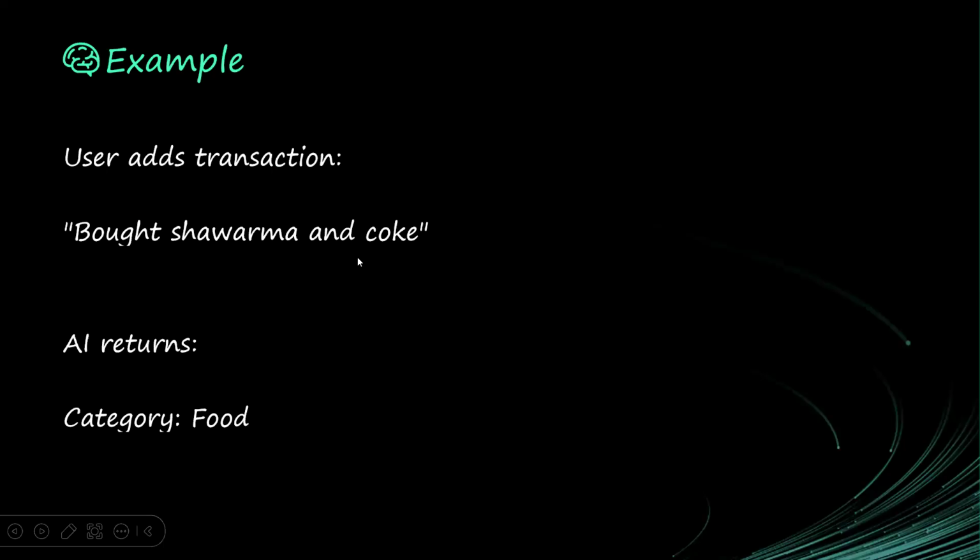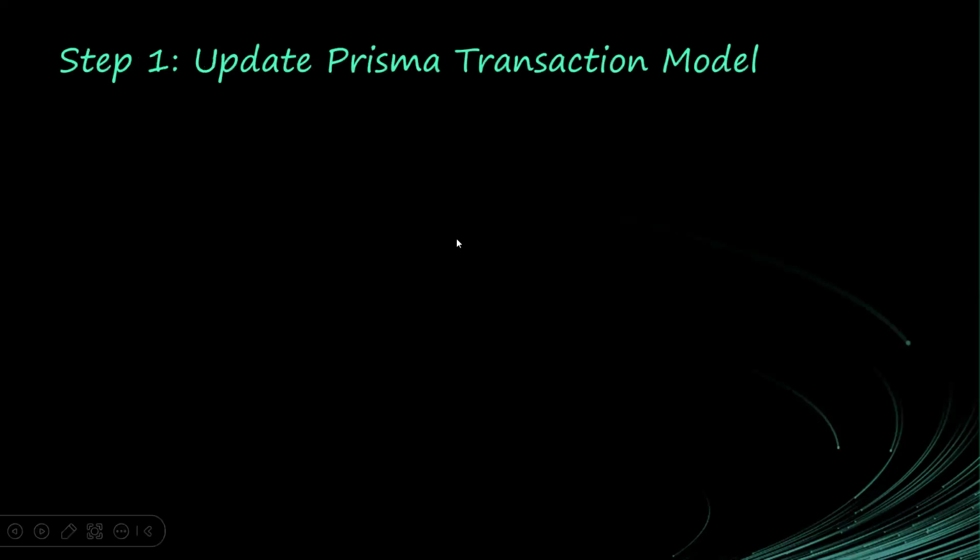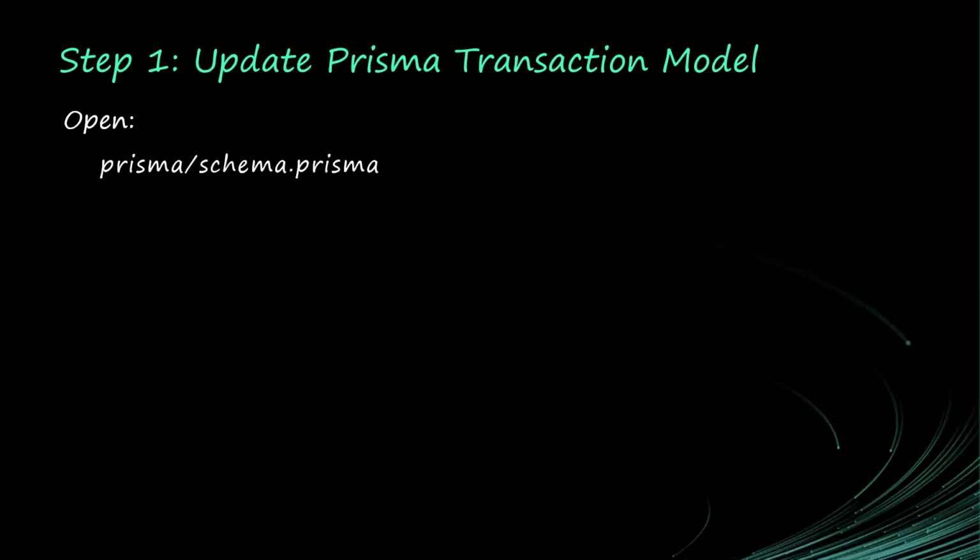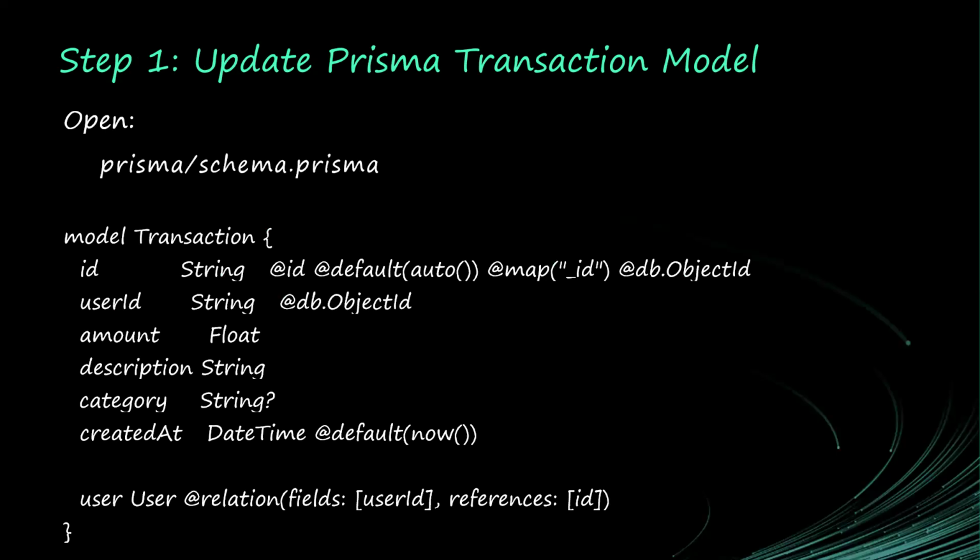If a user pays for electricity bill, our AI system will categorize it as bills. All right, so let's go on and see what we do. The first thing we are going to do is to update our Prisma. So let us go and add the transaction model. We already have user, we have wallet. So let us go and add the transaction model. This is what we are going to add.